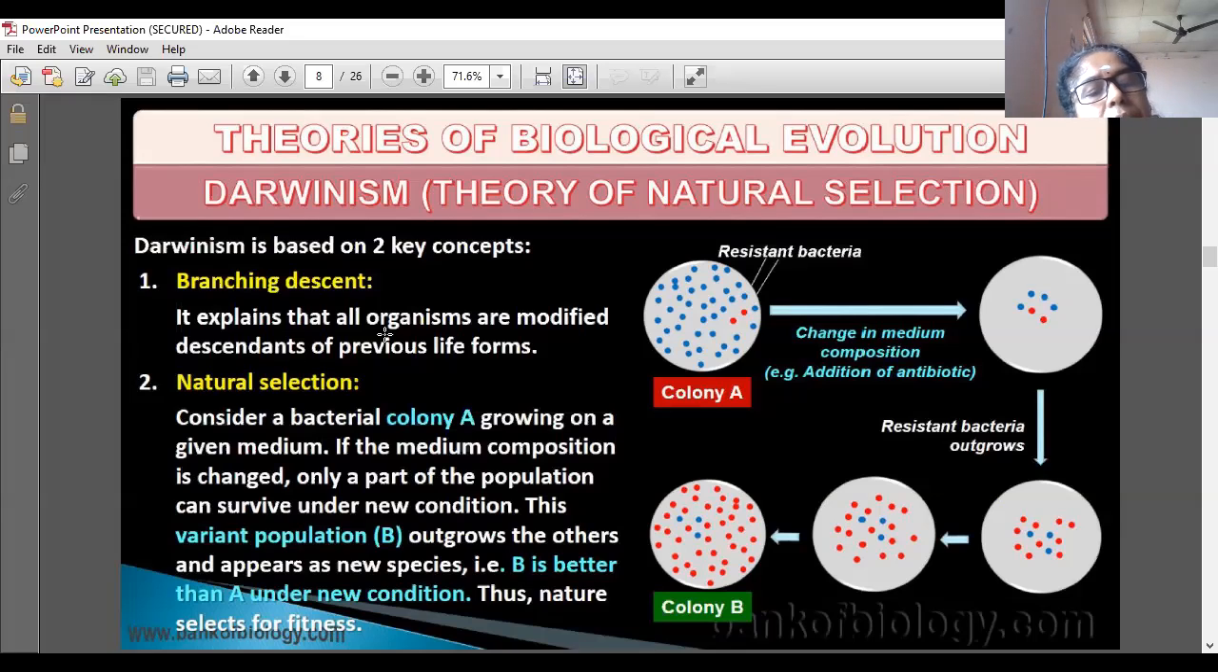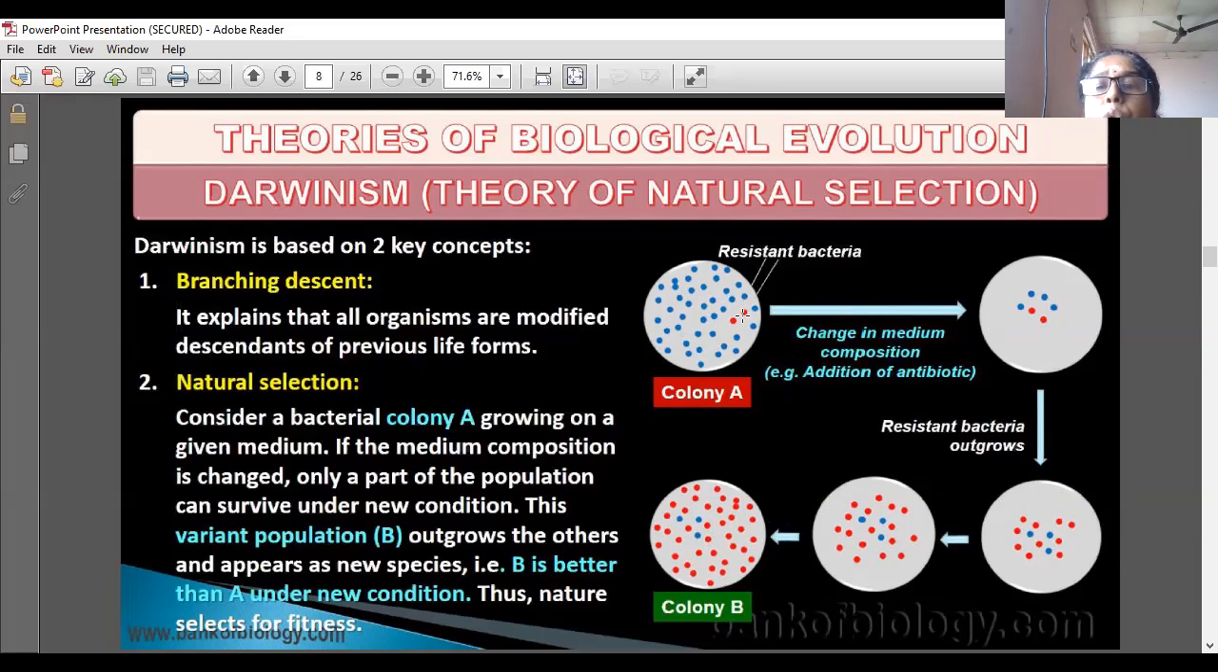Natural selection: consider a bacterial colony. A bacterial colony is shown here, growing on a given medium, colony A growing on a medium and colony B also growing. There is a change in medium composition: an antibiotic is added to the medium of colony A. The resistant bacteria, which are resistant against that antibiotic, only grow, and those which are not resistant die. As a result, colony B forms because of this antibiotic.